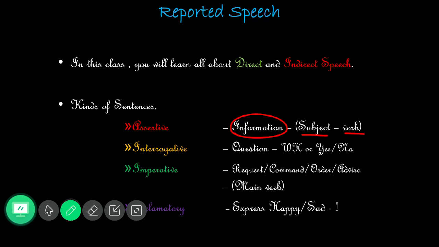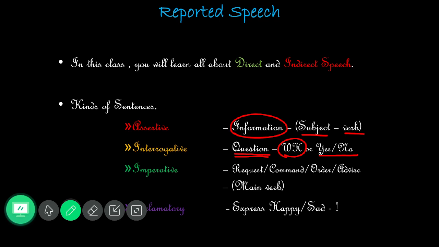And next, the interrogative. Interrogative means you should remember one thing. It's all about what, my dear? Questioning. Okay, it's all about a questionary. The question may be a WH or yes/no type question. For example, what is your name? When will you come here? Will you come here? When did you come here? Did you come here? That's the difference. So interrogative means the sentence consists of WH and even yes/no type questions.